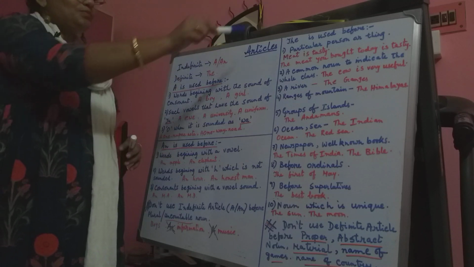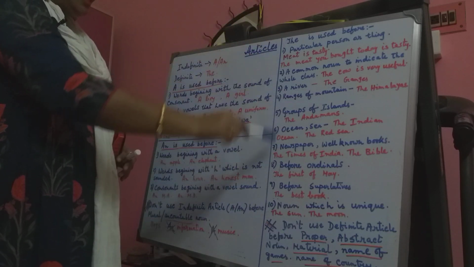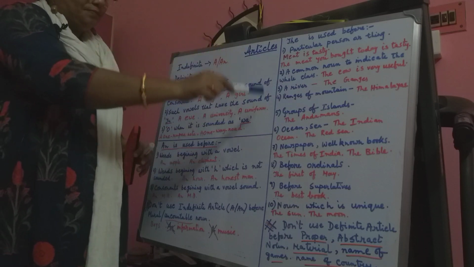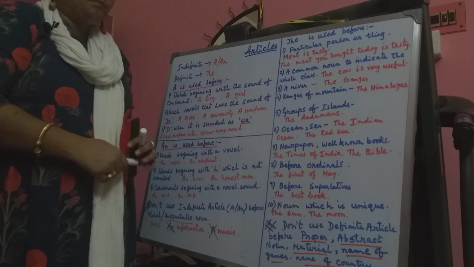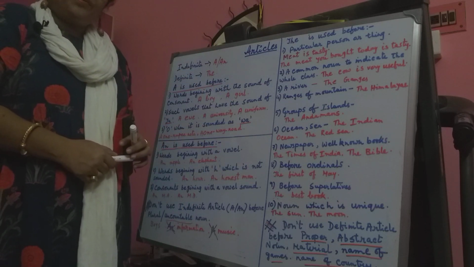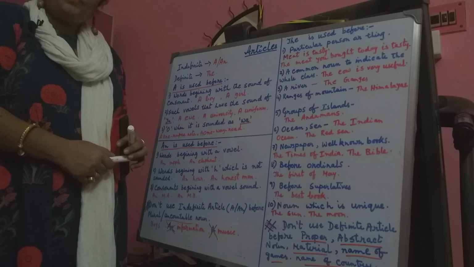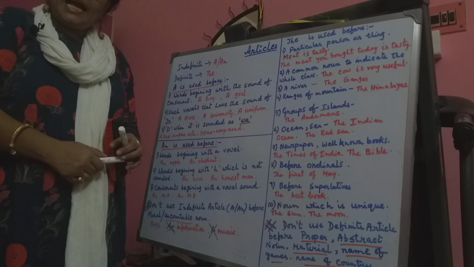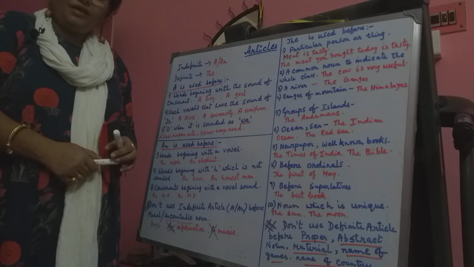Here are 10 uses of the definite article. Today I am telling about 10 rules where you will use the definite article the, and definite means it must be particular. And one more thing I want to tell.